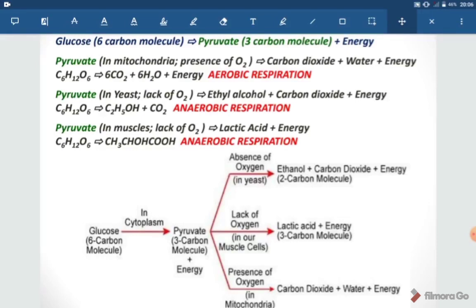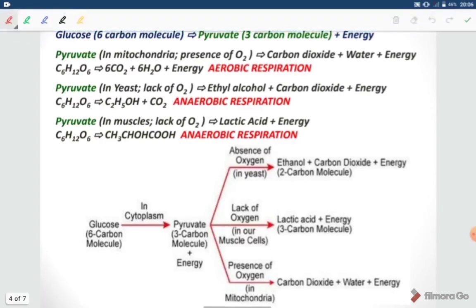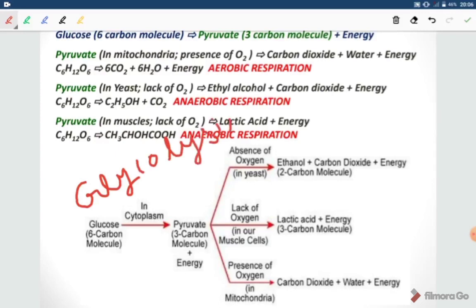Glucose is a 6-carbon molecule, and in the cytoplasm it will be converted into pyruvate. It is a 3-carbon molecule, and this process is called glycolysis. No oxygen is required in this process. And this process is the same in both types of respirations, whether aerobic respiration or anaerobic respiration.